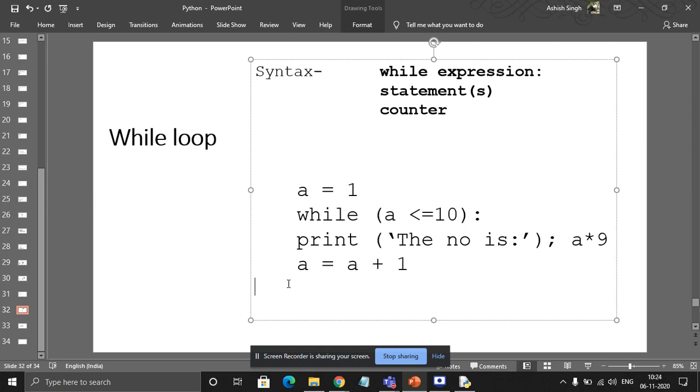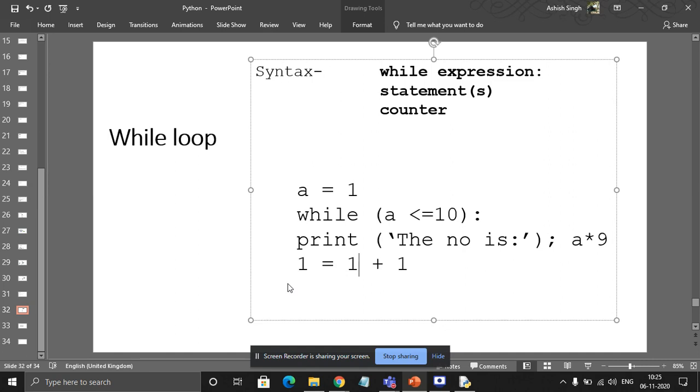So now what is the value of A? Now, 2. See, the first time it has printed A into 9, that is 1 into 9. Now as the program reaches line number 4, A is equal to A plus 1.